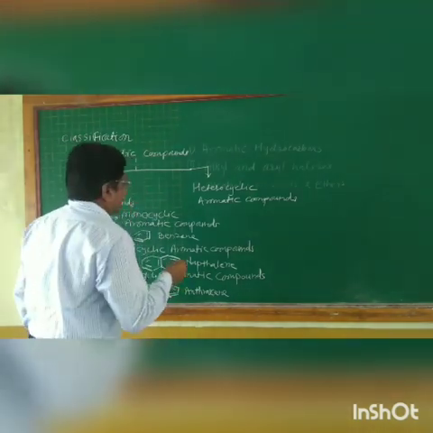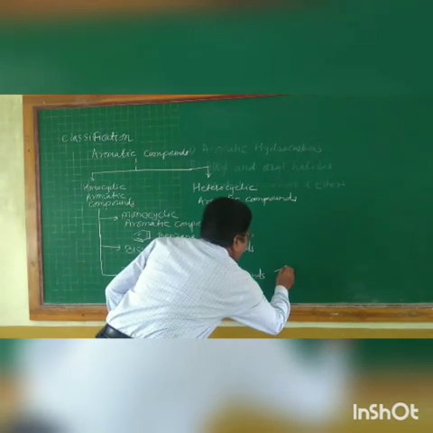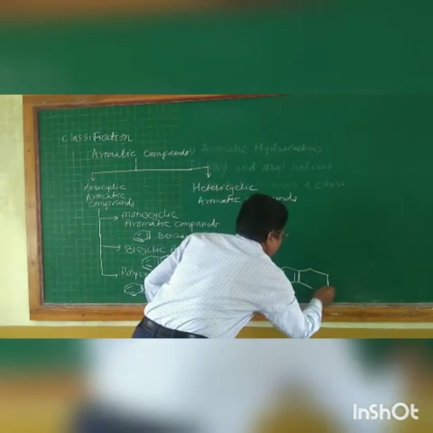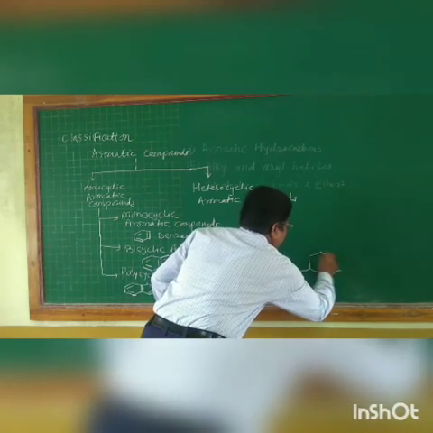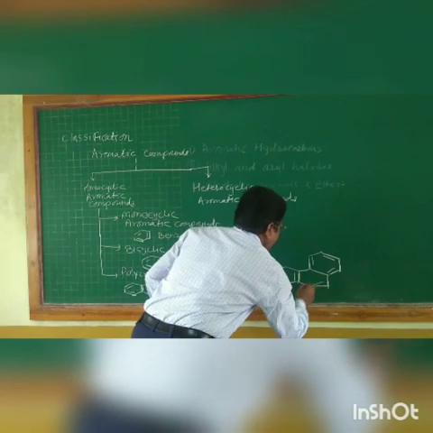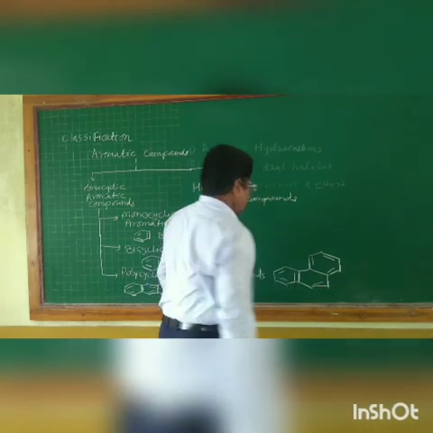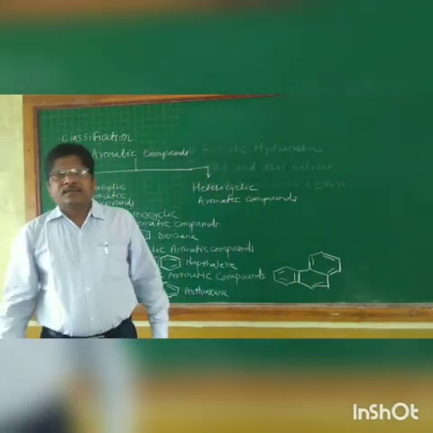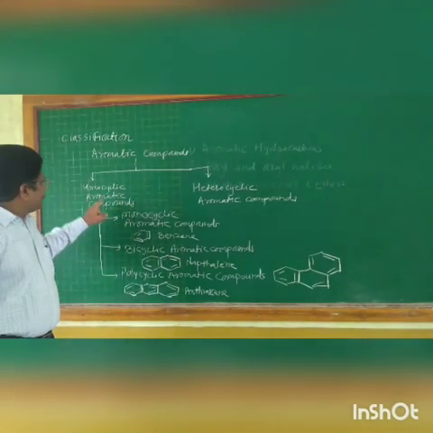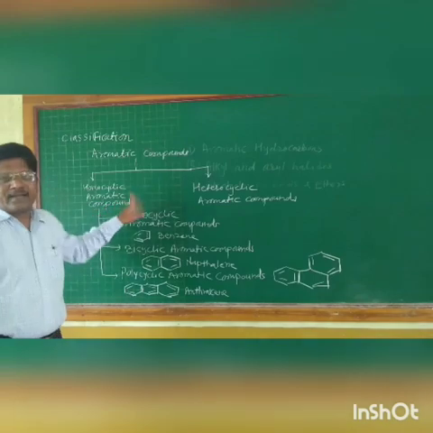Phenanthrene is slightly different. It has a structure like this, phenanthrene. Thus, these are the three subtypes of homocyclic aromatic compounds.